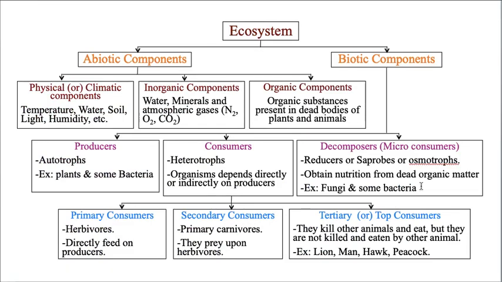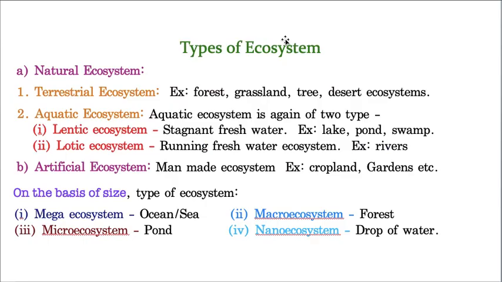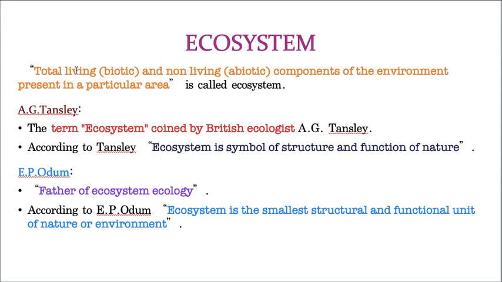Now, composition: what does an ecosystem consist of, what is it made up of, let us see. Ecosystem, as I clearly mentioned in the definition, if you want, again I'll show it. The total abiotic and also biotic components that are present in a particular area, in the given area, how many biotic components and abiotic components are there, this composition is called an ecosystem.